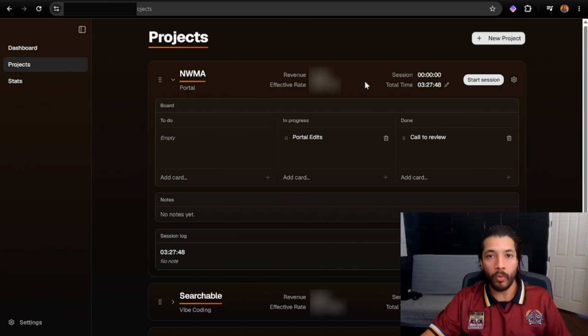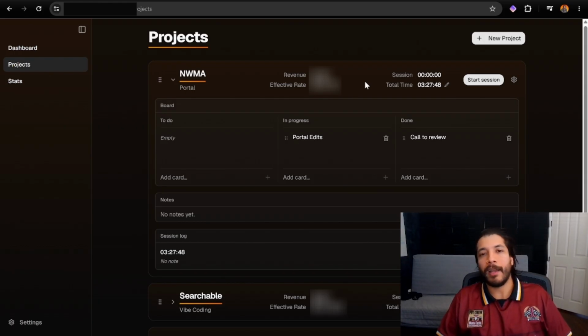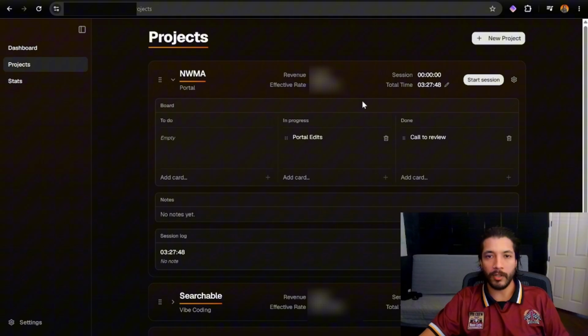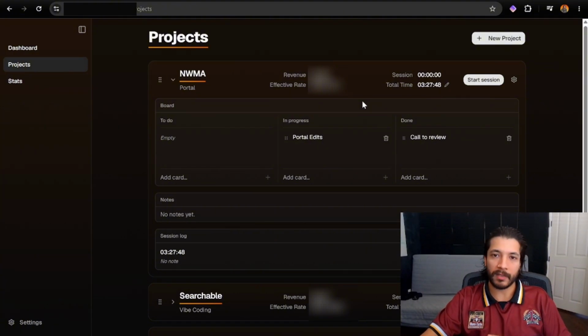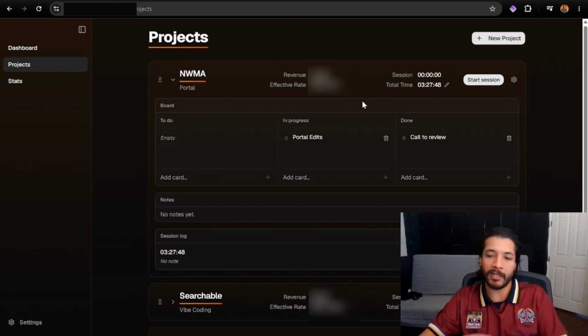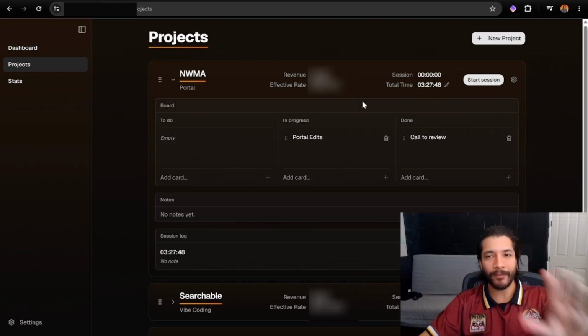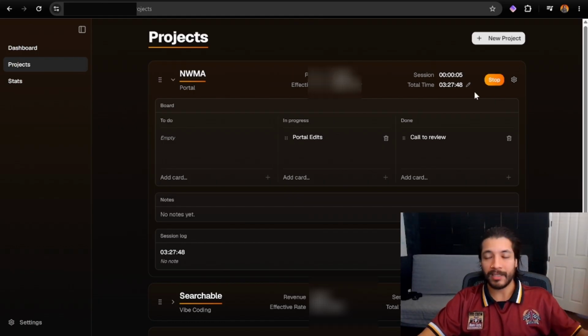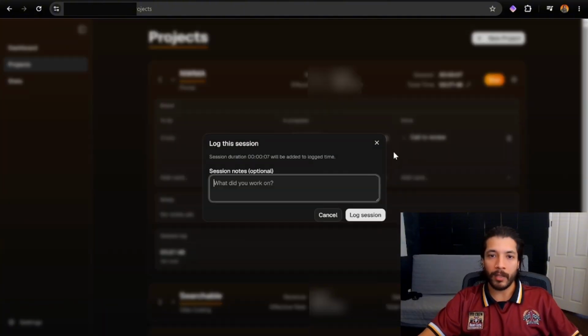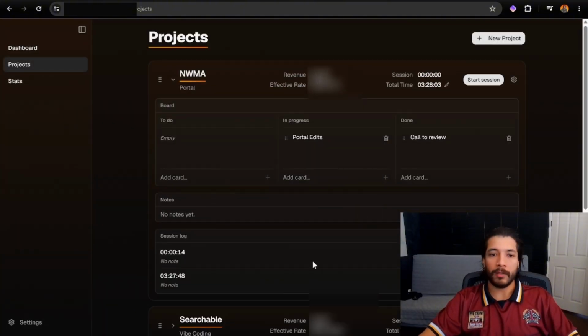And yes, it can feel cool at the end of the month when I see the revenue come in and it's like a nice big number. But if I'm working 50, 60 hours a week, then it's not as cool anymore. So I found it really important to do this. As a side note, there's a similar issue with time trackers that I found where I just haven't been able to stick to them because they've been like this whole other app and I didn't want to open a window or something like that. So having it here makes it nice and simple, makes it easy for me to refer to. I have this open anyway, so I might as well just touch it over here in the top right by starting a session. As you can see, the session timer will start to move and then I can stop it, name it, and then I can log my session as you can see here below.